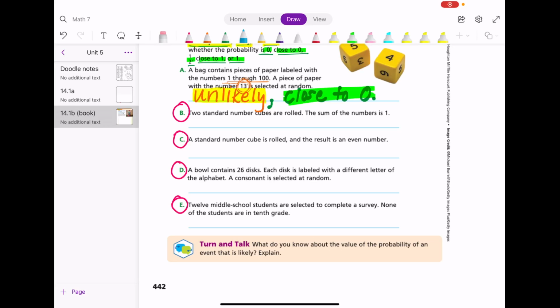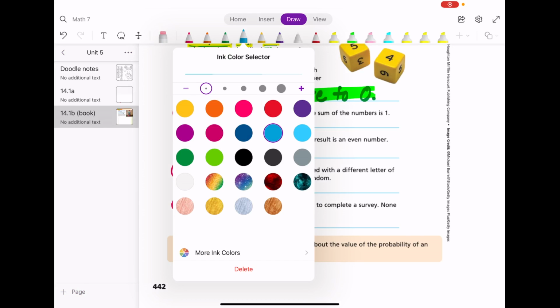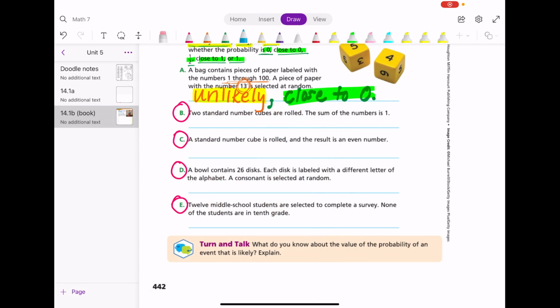Good luck. So for letter B, 2 standard number cubes are rolled, 2 dice. The sum of the 2 numbers is 1 exactly. There's no way to do this because I can't roll a 1 on one of the number cubes and a 0 on the other. That would add up to 1. This is impossible, and the probability is 0.